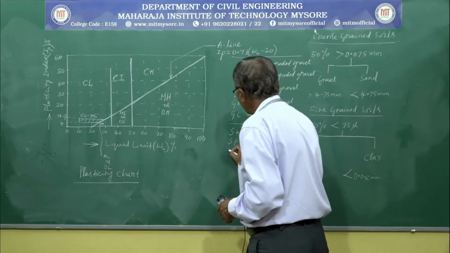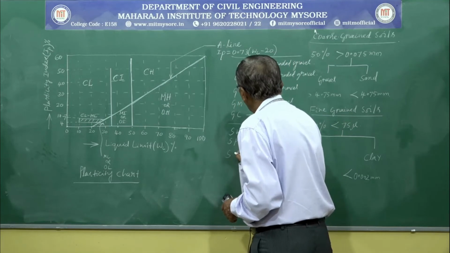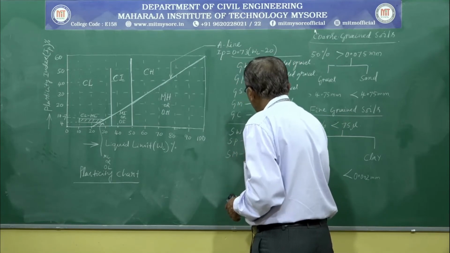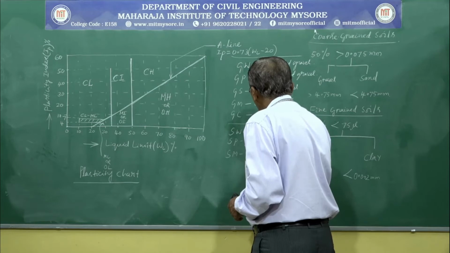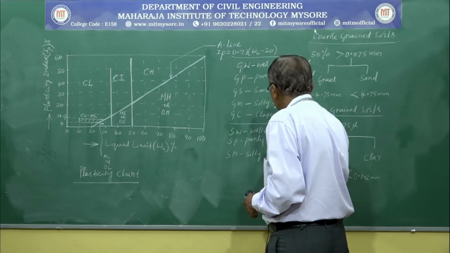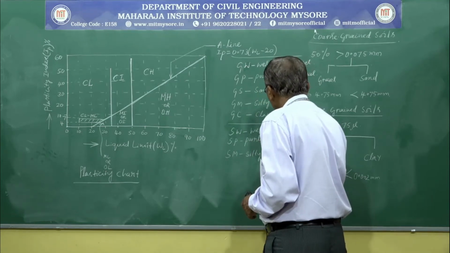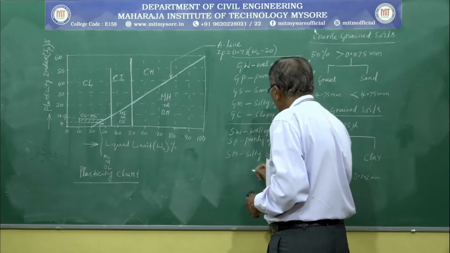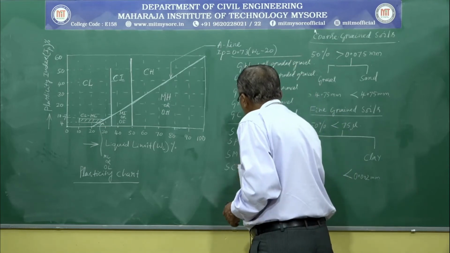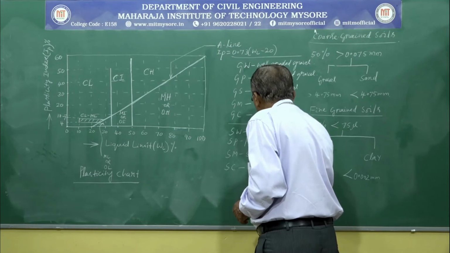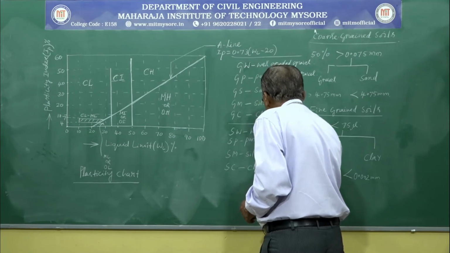You can realize this, it is S. M means silty sand or sandy silt, depending upon the proportion. Next it is SC, it is clayey sand.